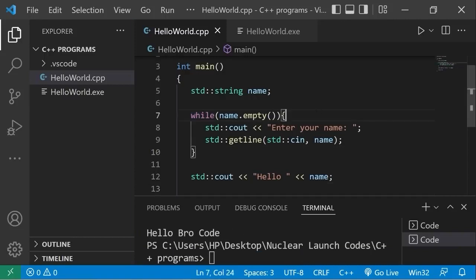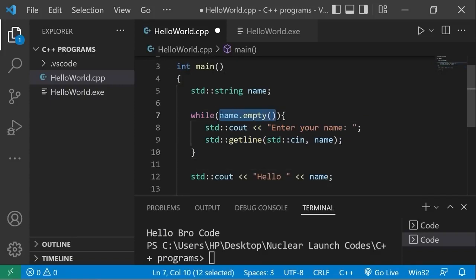Basically speaking, a while loop is kind of like an if statement, except it can repeat some code infinitely, as long as this condition remains true. We check this condition once when we enter the while loop, then anytime we finish the while loop, we check the condition again. If the condition is false, we exit, then continue on with the rest of the program. You do want some way to exit the while loop.